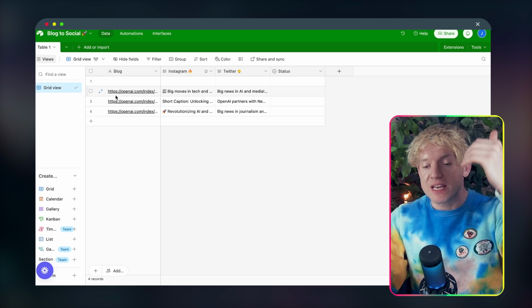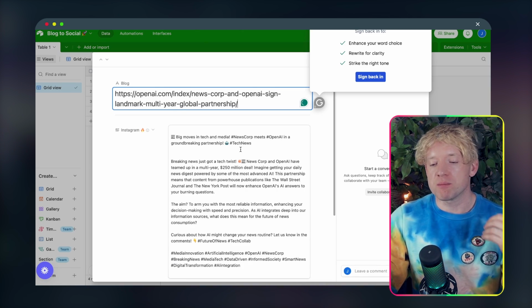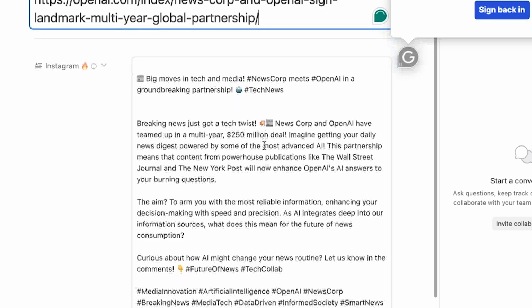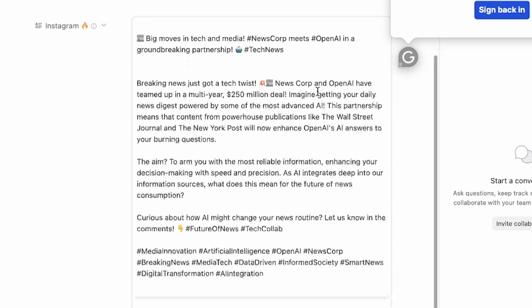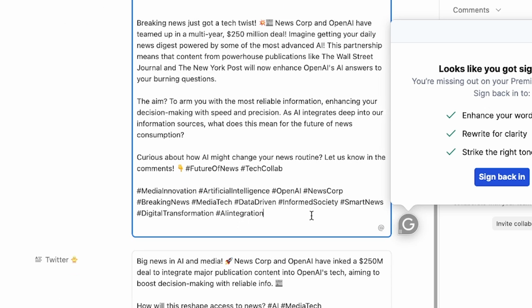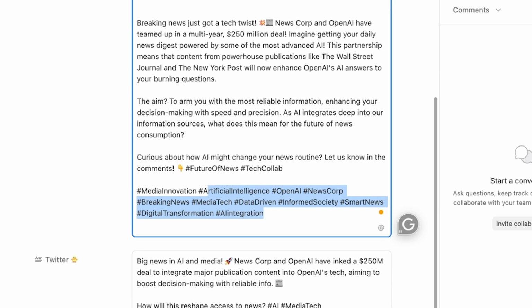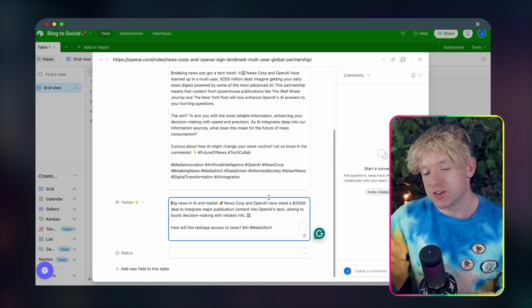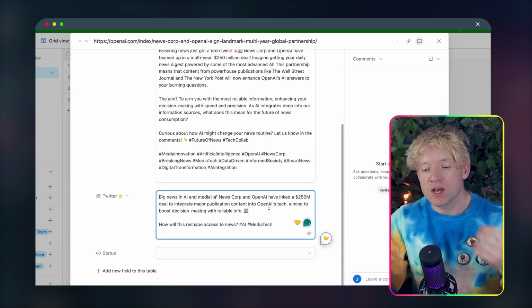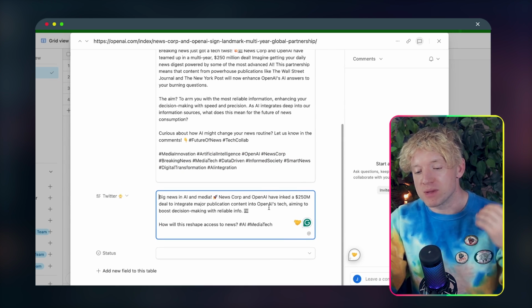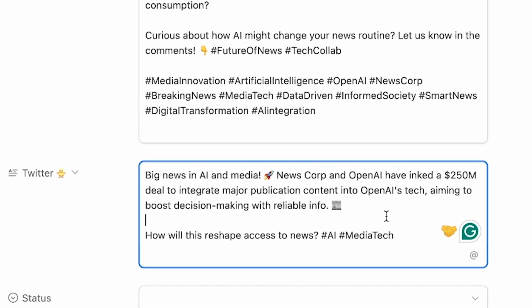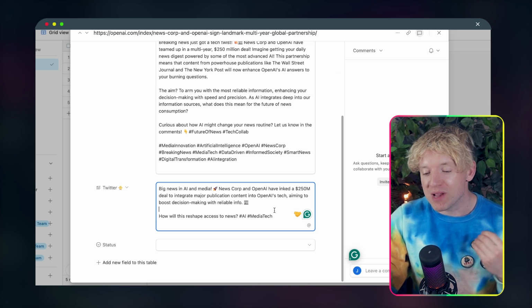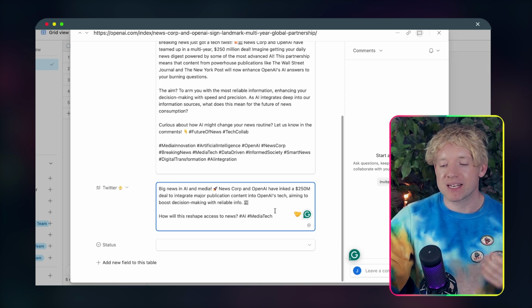And then if I come over here, guys, it starts to pull through. So if I open this up, for example, big news. The Instagram post we've got here: big moves in tech and media. News Corp meets OpenAI in a groundbreaking partnership. It breaks through everything, and then we've got all these hashtags at the bottom. Grab them and get out of here. And then we've got the Twitter version of it: big news in AI media. News Corp and OpenAI have inked a $250 million deal to integrate major publication content into OpenAI's tech, aiming to boost decision-making with reliable info. How will this reshape access to news?